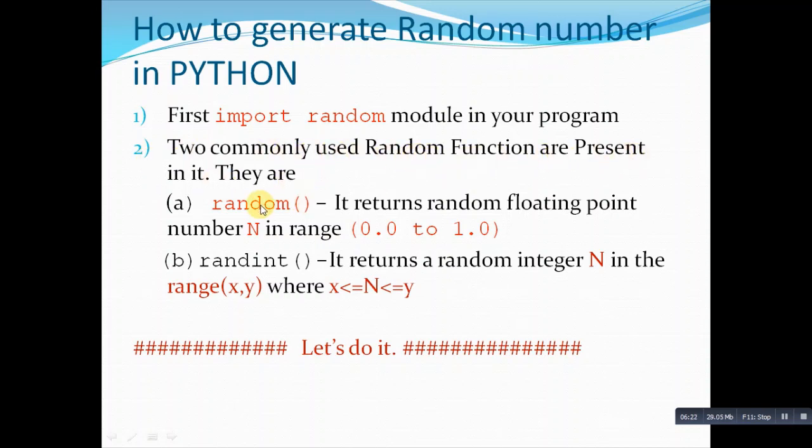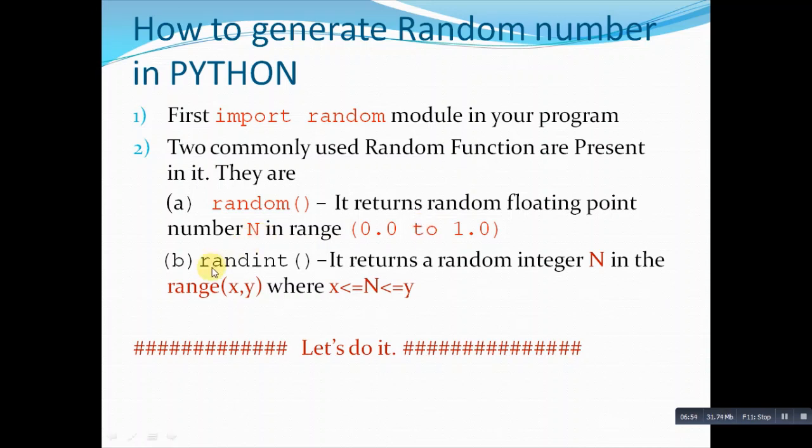Two commonly used random functions are present in it. They are random, and the second one is randint. So these are two different functions. The random function returns a random floating point number n in the range 0.0 to 1.0. In fact, random doesn't take any argument, as the range is fixed here, therefore it always generates a number between these. If you want to change the range, I will show you how.